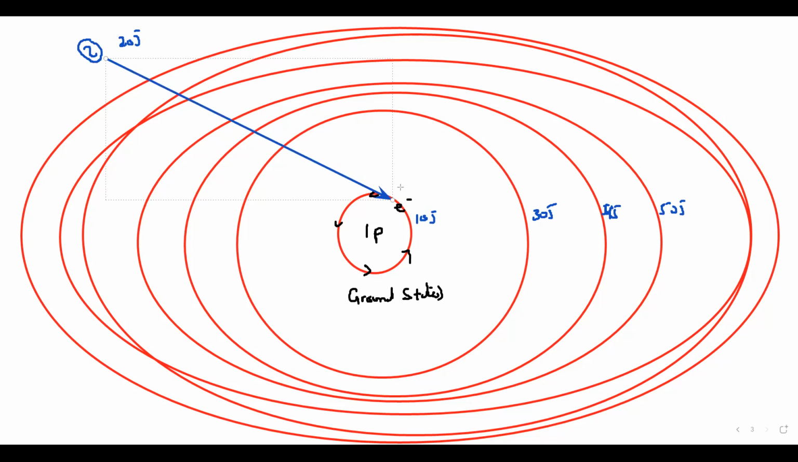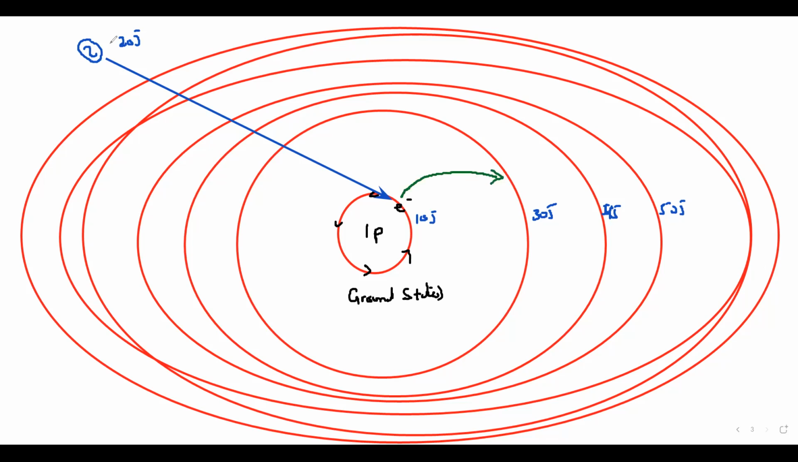Now, to jump from one shell to another, how much energy is needed? In the first shell, the electron has 10 joules. To reach the second shell, the electron should have 30 joules. So what will happen if we provide energy equal to the difference in the energy of the two shells? As a result, this electron will jump from the lower shell to the higher shell.